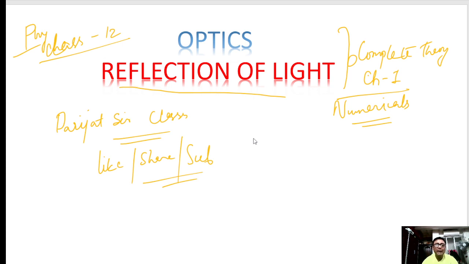That is why I have given you an overall view of the first chapter, only the things which you require. You don't require so many things, only the basic things. Clear? We will be discussing optics part 2 very soon, and in that we will be discussing the complete optics, which is the most important part of the optics chapter.